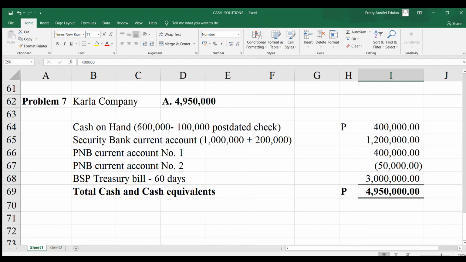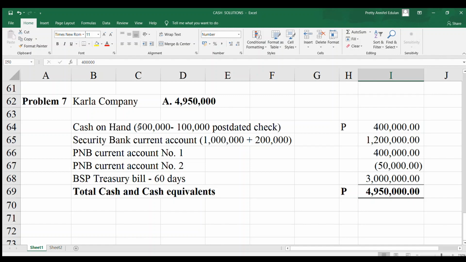Okay, let's start. Cash on hand, 500,000. But take note of the additional information: it includes a customer post-dated check of 100,000 and a postal money order of 40,000. From previous problems, we already know that a customer post-dated check is not cash but an accounts receivable, so we subtract it from our cash on hand. 500,000 minus 100,000.